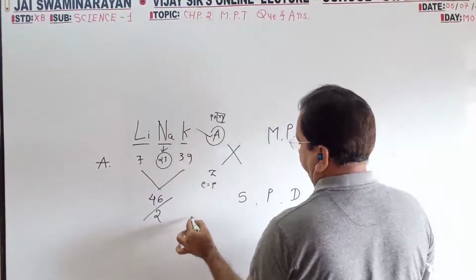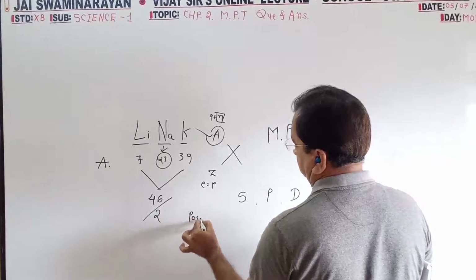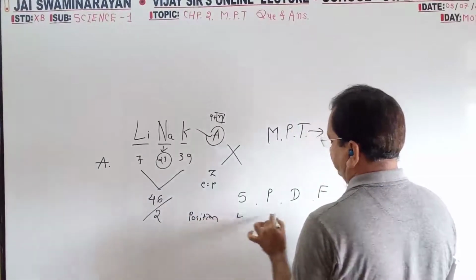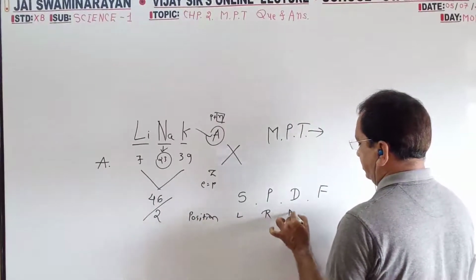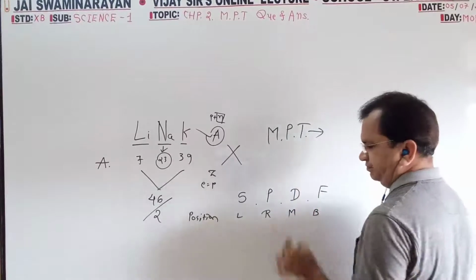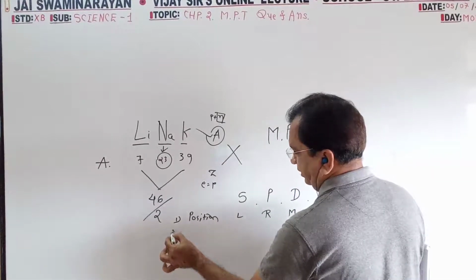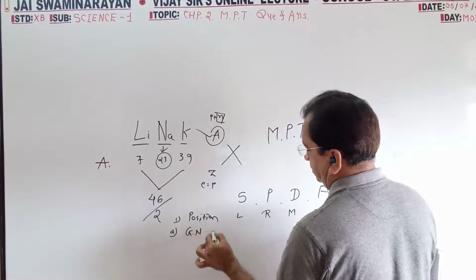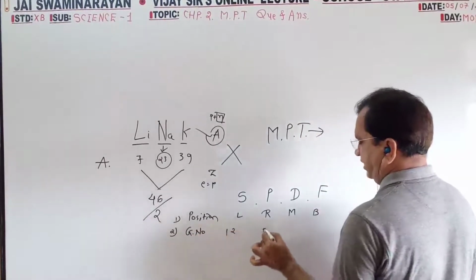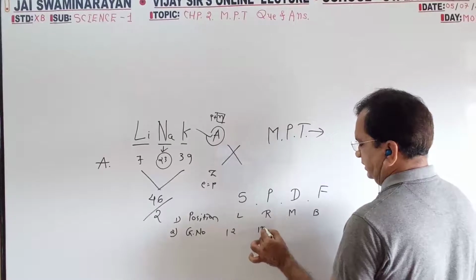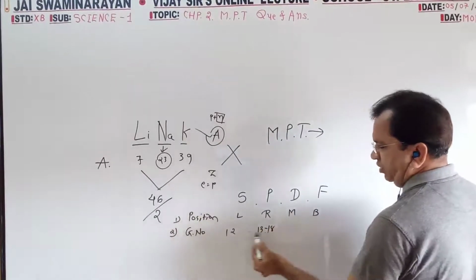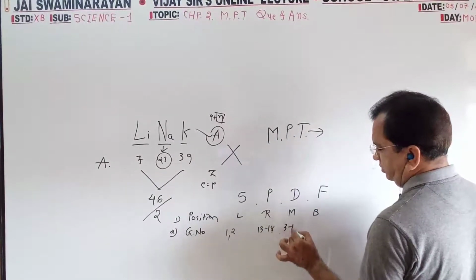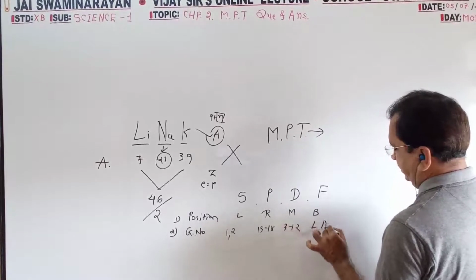Position: left side, right side, middle, bottom. Groups 1 and 2, then 13 to 18. The middle one is groups 3 to 12. Lanthanides and actinides are at the bottom.